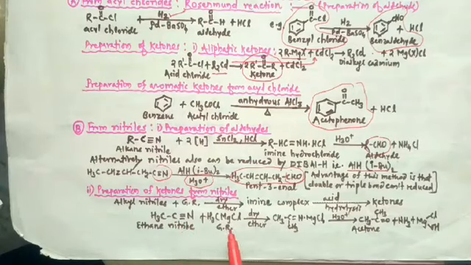It is reacted with the Grignard reagent methyl magnesium chloride, and the reaction is carried out in presence of dry ether. Then this complex is formed, and this complex on acid hydrolysis produces ketone along with the formation of ammonia gas.